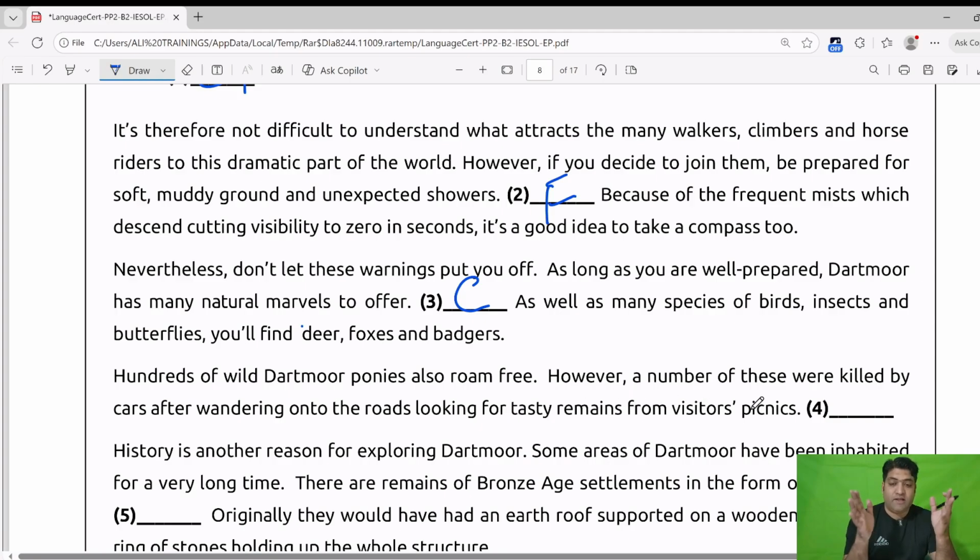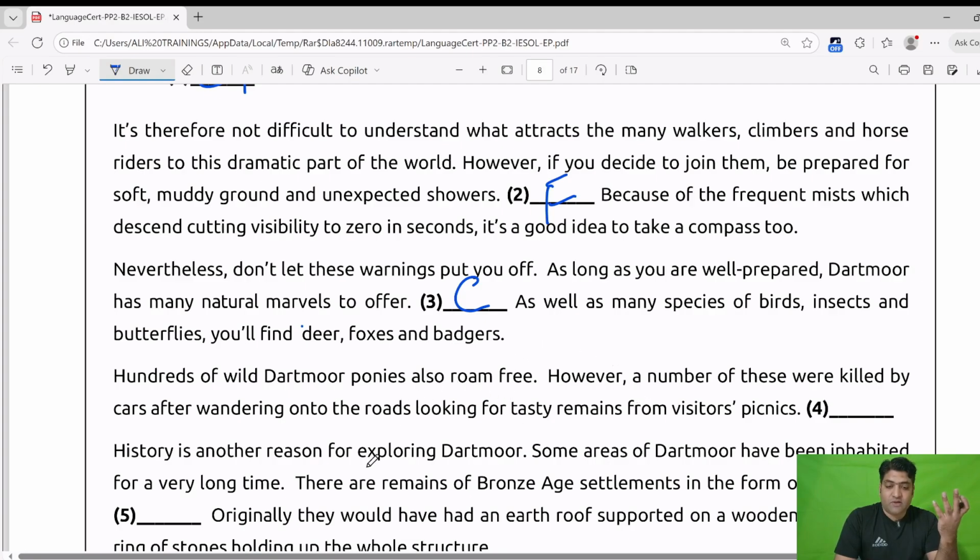picnic. There were ponies, the ponies are little horses. There were ponies who were killed. Why were they killed? Because there was leftover food by the visitors. So the ponies ate that food and they died with that food. That poisonous food was the cause of their death. So there we can see they are talking about the ponies and their deaths, and this is a threat to